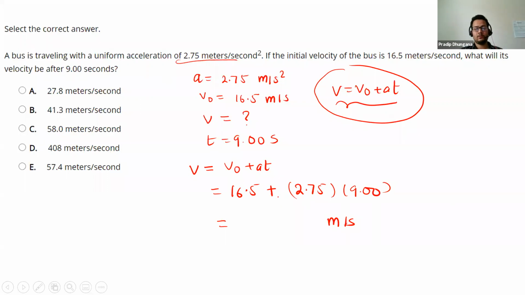Let's calculate that value. I have 16.5 plus 2.75 times 9, so it's 41.25. If we round it to 3 significant figures, it becomes 41.3. So final velocity is 41.3 meter per second. So the correct choice is B. In that way, we can use the velocity equation, one of our kinematic equations, to solve this problem.